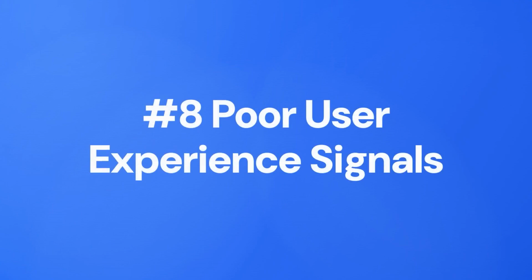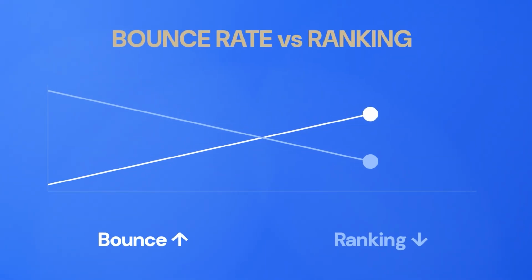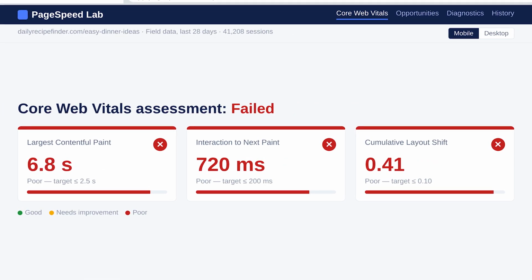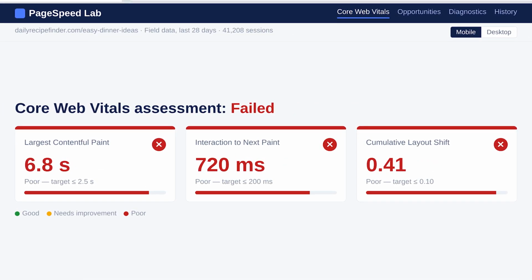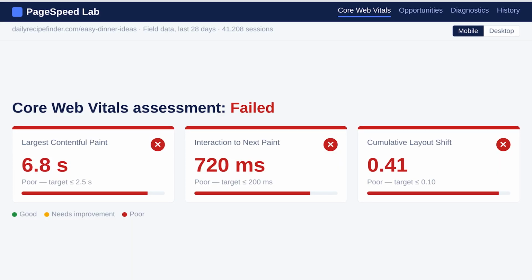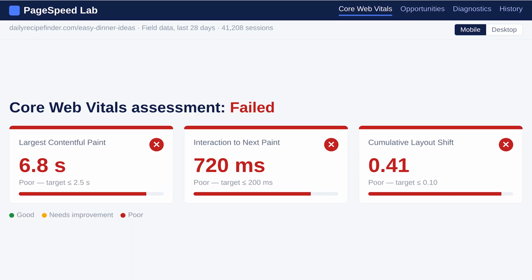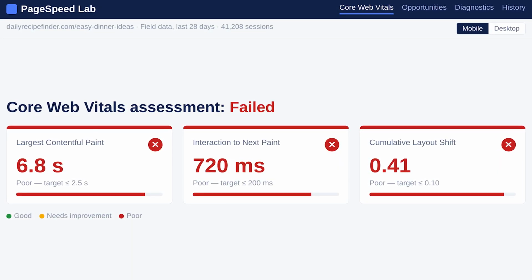Number eight, poor user experience signals. Google does not just read your content, it watches how users interact with it. If users land on your page and immediately hit the back button, that tells Google that page did not deliver on its promise. So things like a high bounce rate or a slow page speed are all things that feed into the experience signals that Google uses to evaluate whether your content deserves its ranking.